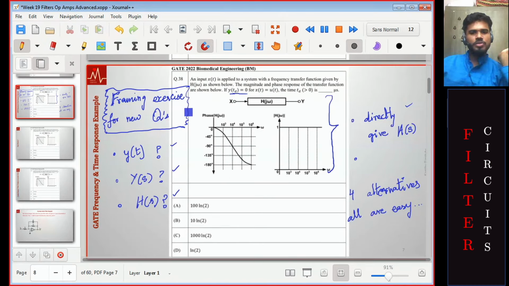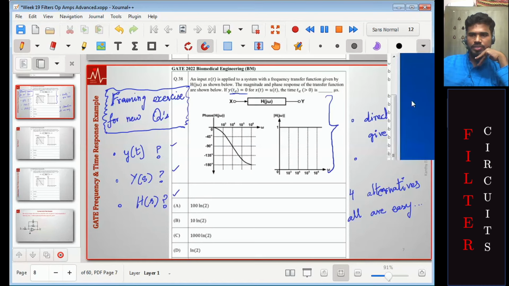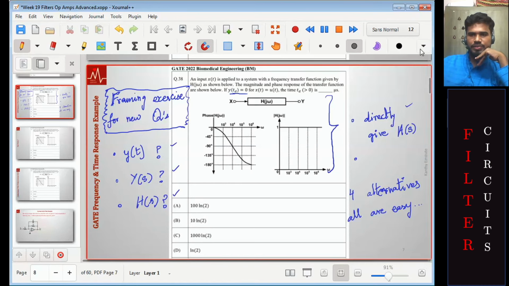In fact, a part of this process is, can we identify where they can set traps? We identify, okay, this question we can solve, but where can they possibly set traps? 4 options. One possible trap, of course, the standard trap, is changing the unit, which will change the answer. That's a typical trap.